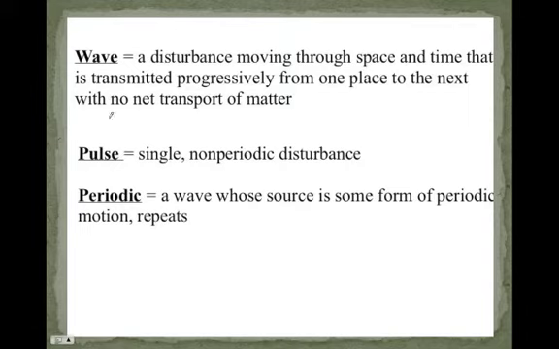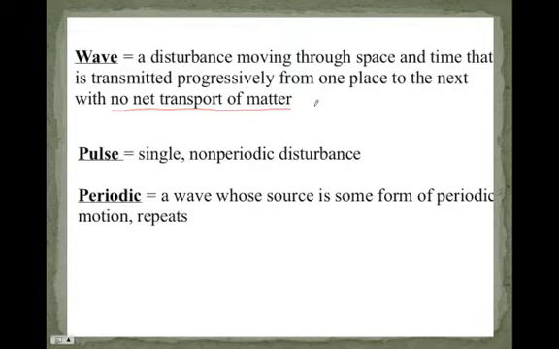Now, a wave is a disturbance moving through space and time that is transmitted progressively from one place to the next with no net transport of matter. What that means is that matter doesn't follow it. Right now, you are hearing sound coming out of your computer, and that sound is a wave. The air is not moving from the computer to you. The vibration traveling through the air is. So the air is just a way for the sound to move through, but the air doesn't have to move with the sound.